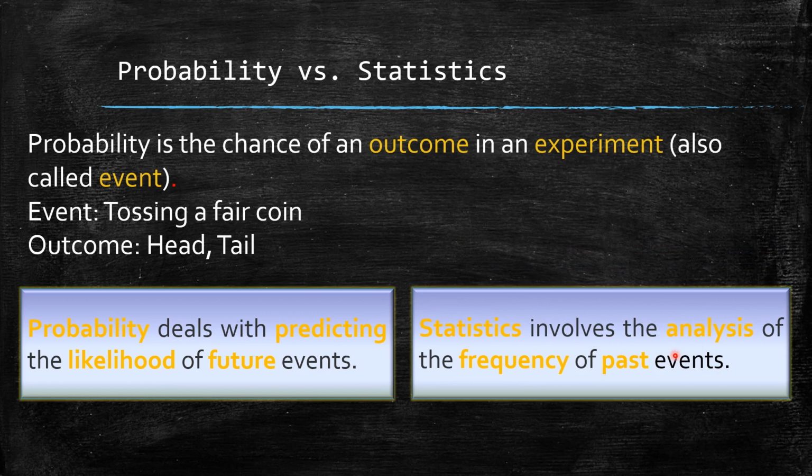Let me elaborate this with an example. Suppose a drawer contains 50 socks, out of which 20 are red, 10 blue and 20 black. Now the probability problem is: what is the probability that we draw 2 blue or 2 red socks from the drawer, or what is the probability that we draw 10 socks and all are black? Now coming to statistics, if we have no knowledge about the type of socks in the drawer, we can have a question this way. A random sampling of 10 socks from the drawer produces, suppose, 2 blue, 5 red and 3 black socks. What is the total population of red, blue or black socks in the drawer?